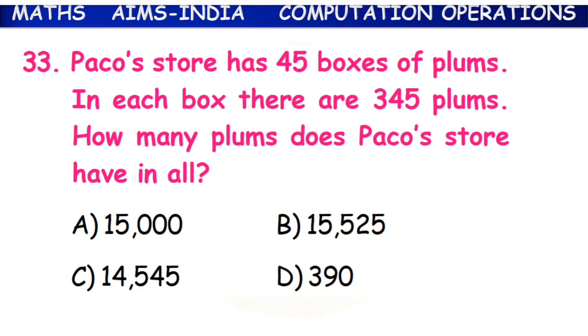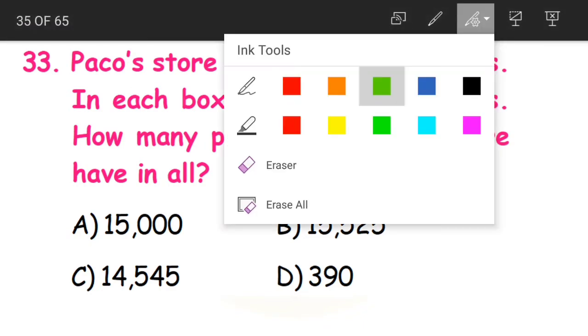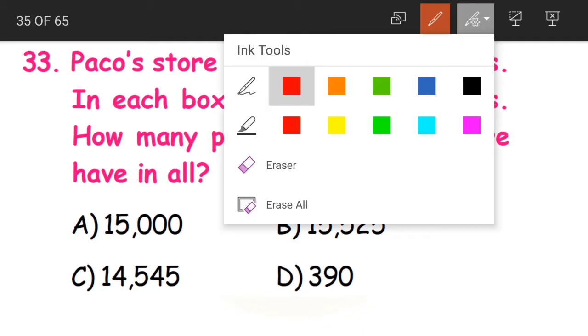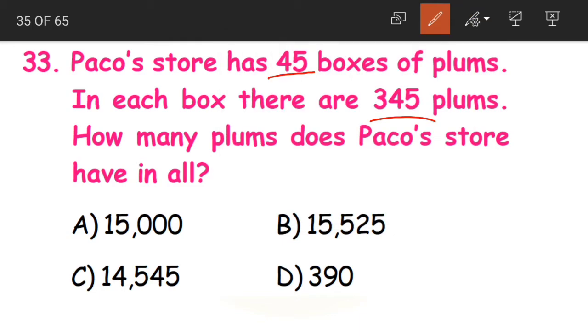Next question 33. Paco's store has 45 boxes of plums. In each box there are 345 plums. How many plums does Paco's store have in all? Now what I suggest is, children, whenever you are having such big numbers, in order to understand the question easily, you can assume it as this.